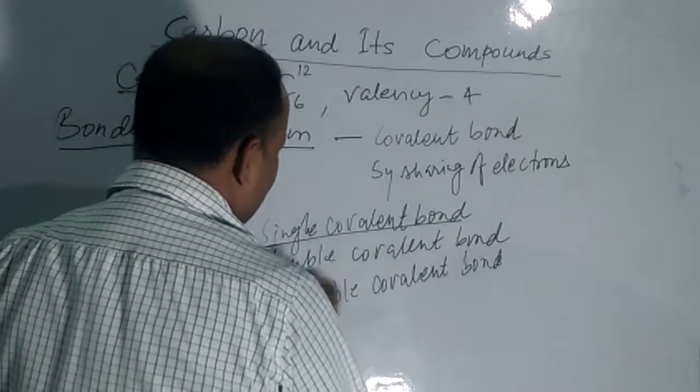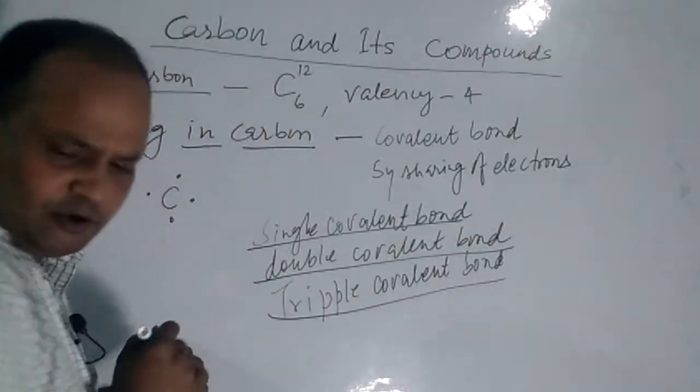Now I will show you single covalent bond, double covalent bond and triple covalent bond.